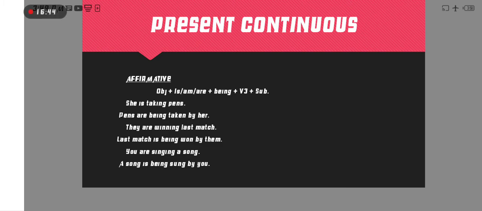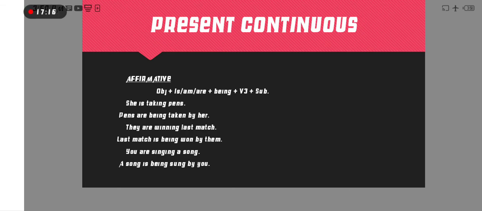So first object, then is MR, and then being, B-E-I-N-G. It's present continuous, therefore we use being after the helping verb. Then verb third form, as you know, in every passive voice you always use only verb third form. And last one by, and then subject.